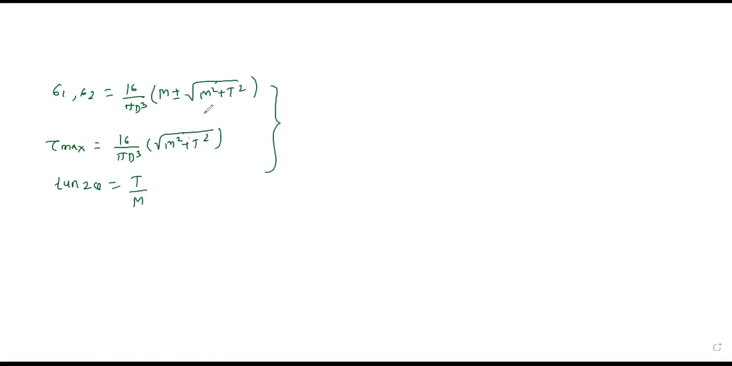After that, we derived two equations for finding equivalent moment and equivalent torque. Equivalent moment M_e is equal to 1 upon 2 into M plus under root M square plus T square. And equivalent torque T_e is equal to under root M square plus T square.